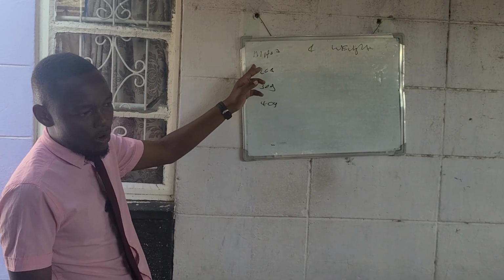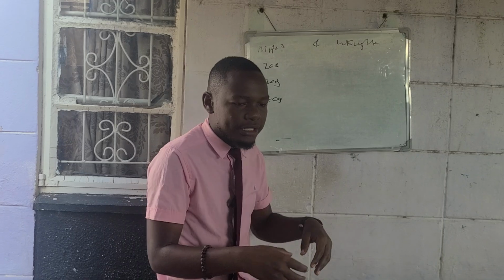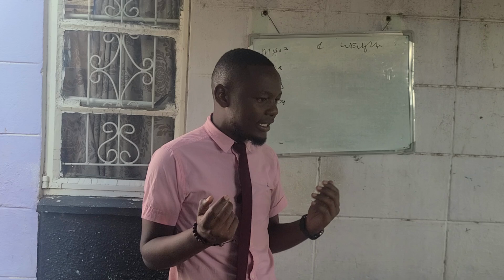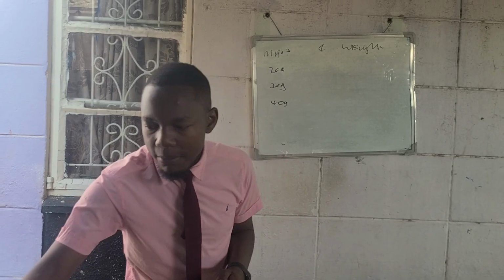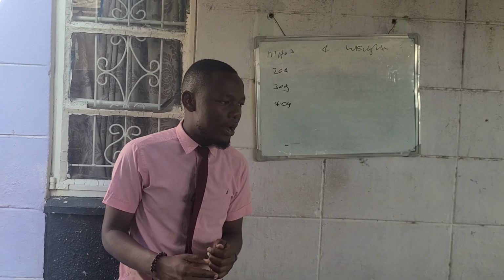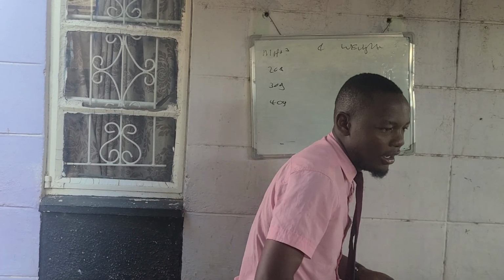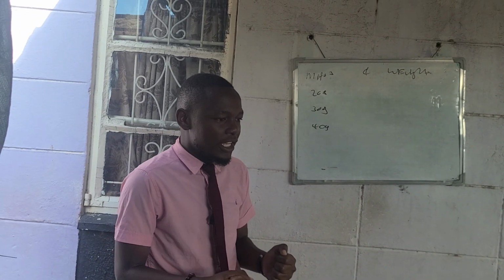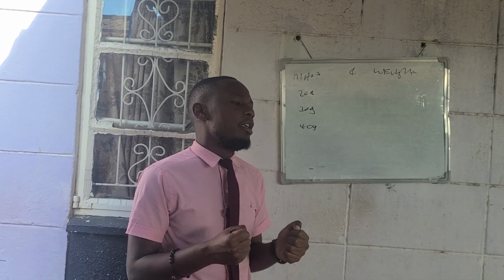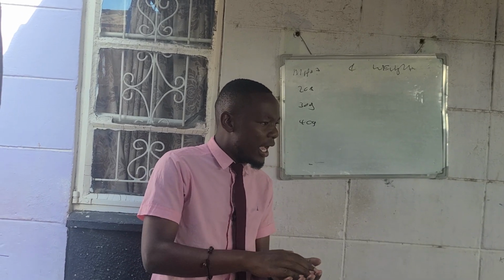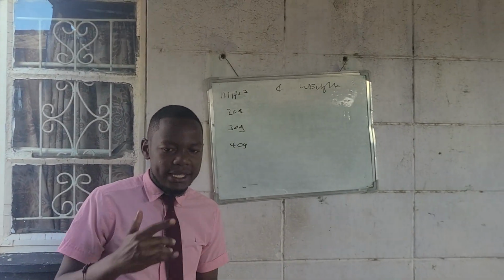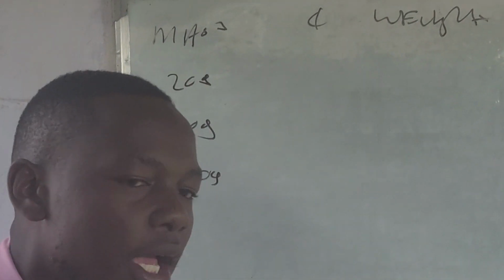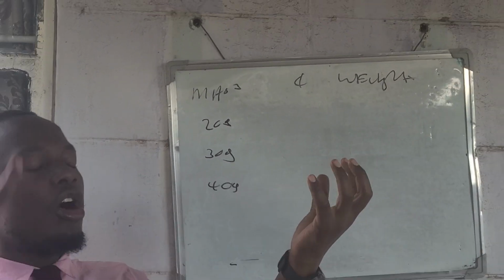Then what is happening about mass now? Mass is related to something which is known as inertia. What is inertia? We are talking about the reluctance of a body to change its state of motion. You can push it, but it resists. That is inertia. So inertia is the measure of what? Of mass. So as the mass increases, inertia also increases. So we are simply saying mass is directly proportional to inertia. As the inertia increases, your mass also increases.